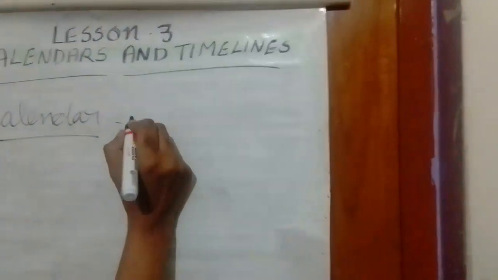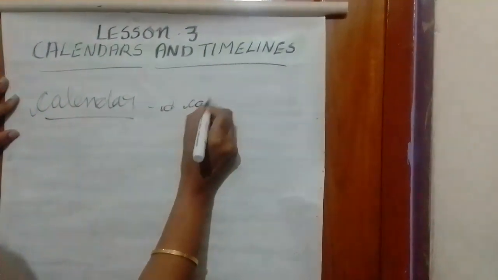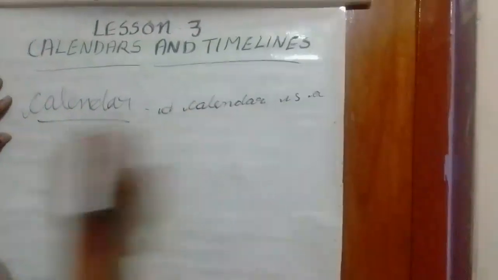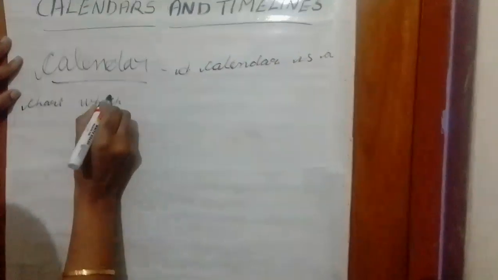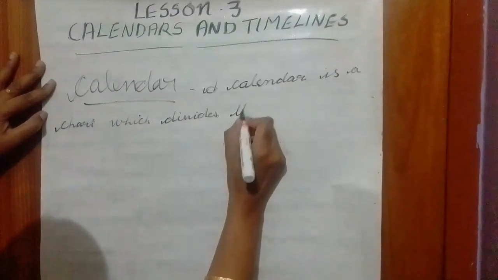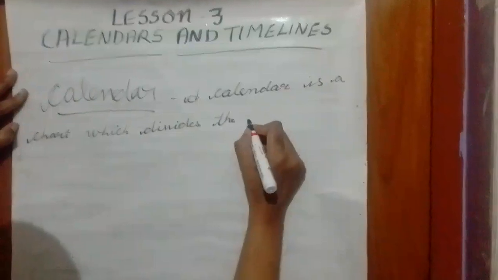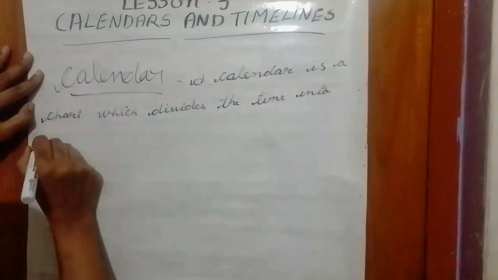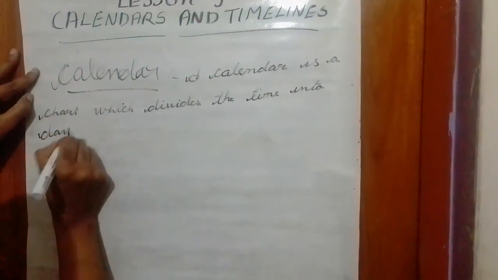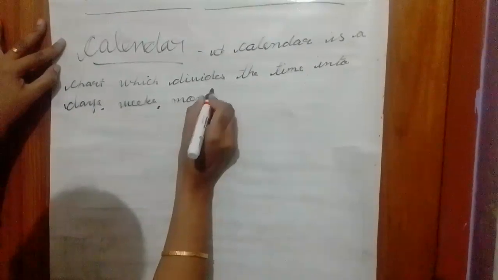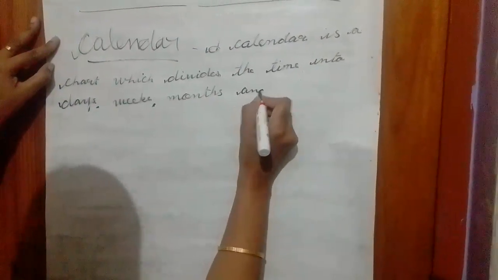A calendar is a chart which divides the time into days, weeks, months and a year.